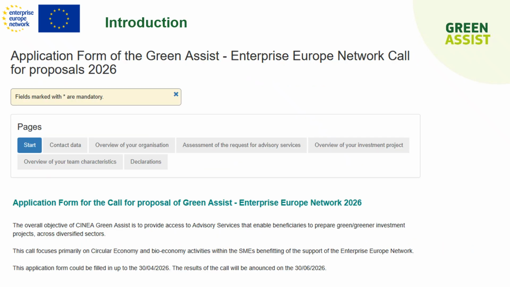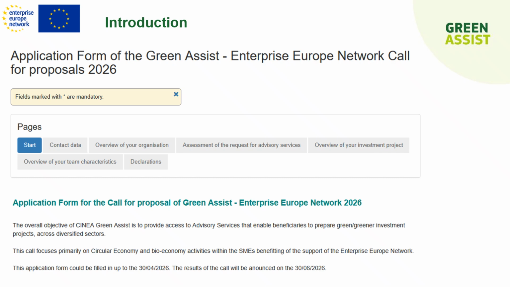The application form is split into 6 sections. The first one is about the contact data. It allows us to contact you and to communicate the result of the call to you. The second section is about the organization. It allows us to ensure that you respect the eligibility criteria linked to the SME characteristic and to the geographical constraints. The third section details the assessment of the request.